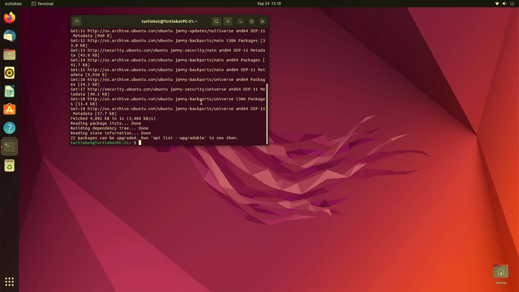Okay, once that is done, we're going to run sudo apt install software-properties-common.